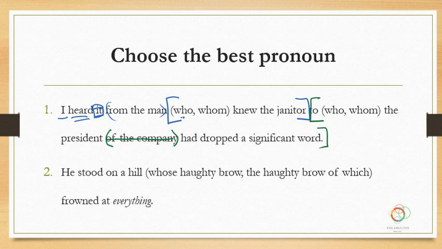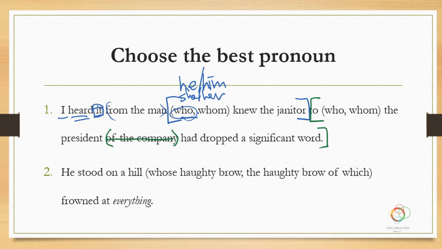It's the he. Oh, and when you're trying to figure this out, try using other pronoun like he or him, or she or her. Okay, and see which one is better. The first one is the nominative case, second is the objective case. He goes with the who and the him goes with the whom, and it's much easier to figure it out. We're going to say he knew the janitor, not him knew the janitor, right?